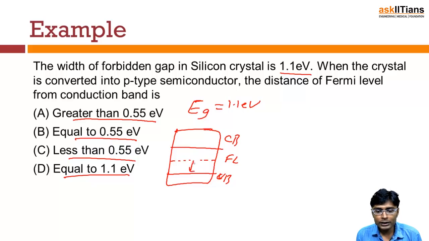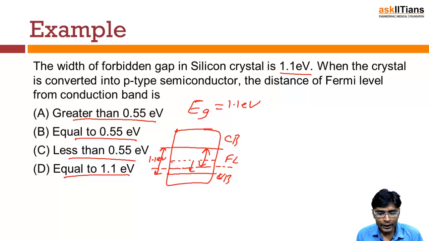Okay, this level shifts downwards and it comes close to the highest energy level of the valence band. So let's suppose the Fermi energy level has shifted to this place. The distance of the Fermi energy level from the conduction band, that means this, we are given that the forbidden energy band gap is equal to 1.1 electron volt. See, this distance is 1.1 electron volt and we want to find out this distance.